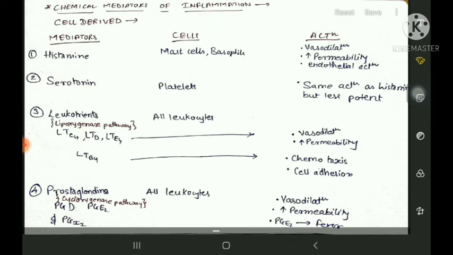Now here on the screen you can see the chemical mediators of inflammation. We are going to start with mediators, and the mediators will tell you how different mediators act on the system to give rise to a specific action, and this action will continue to give you a story that will be the whole process of acute inflammation. So let's start with our mediators.